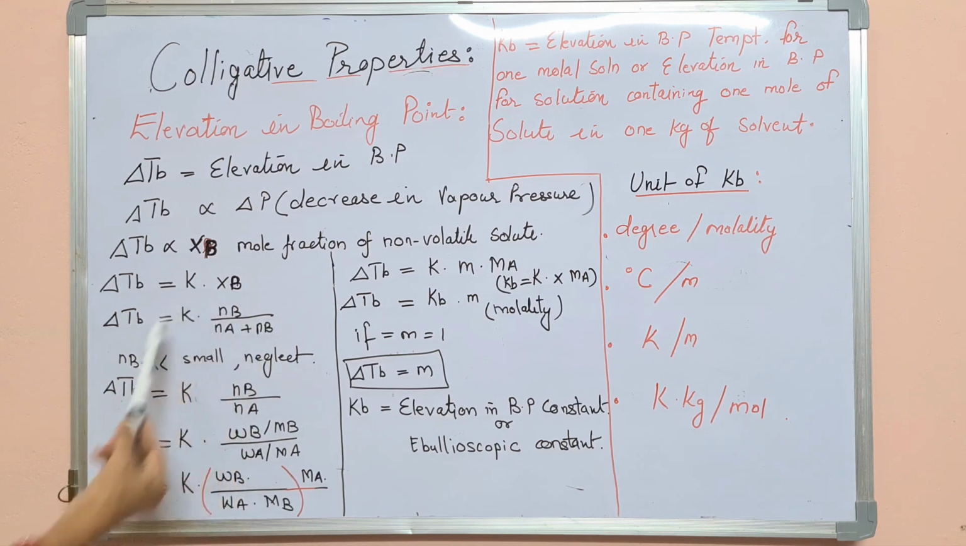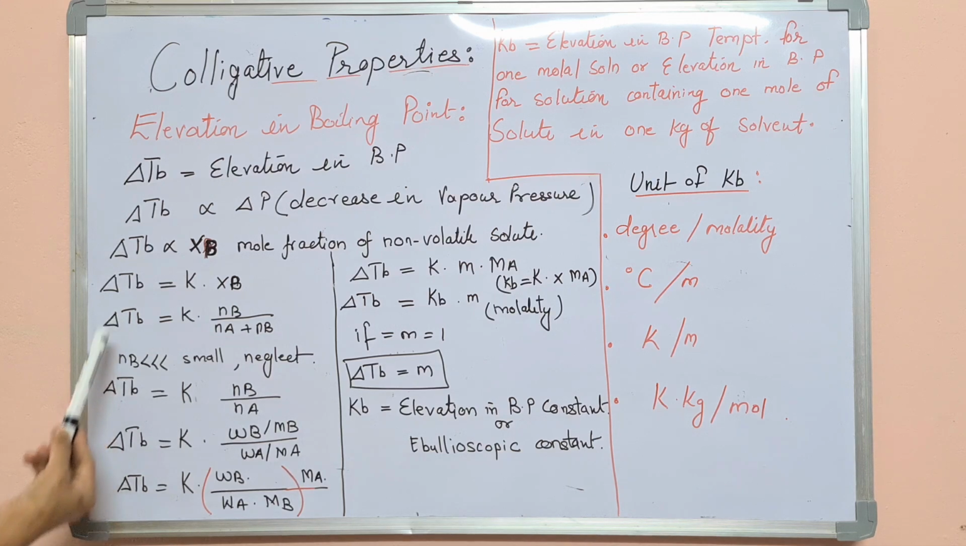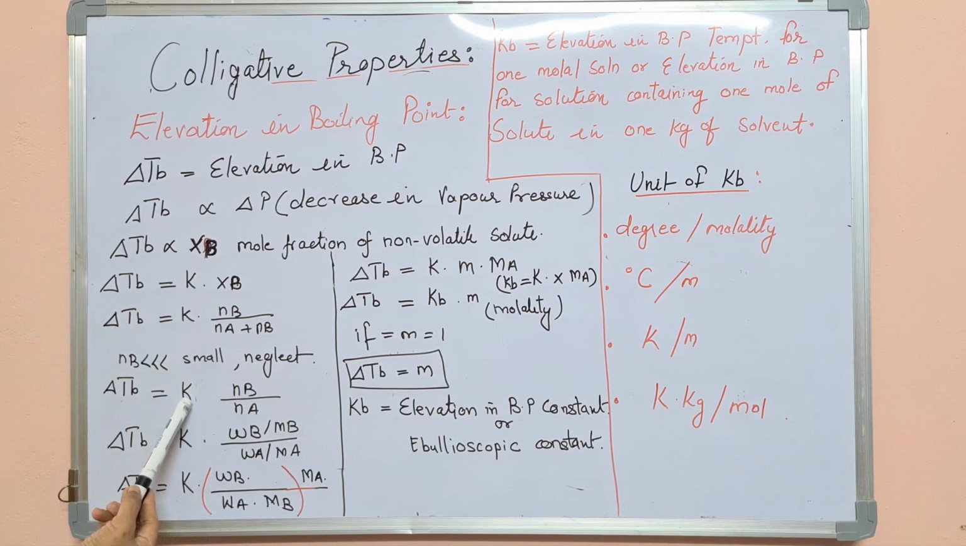So what you will get: delta TB, that is the elevation in the boiling point, equals constant K into NB upon NA. Very simple. Then delta TB equals K into NB, that is weight in grams upon molecular weight, and NA, the weight of the solvent upon its molecular weight. So delta TB equals K into WB, MB will go down in the denominator, WA, and MA will go in the numerator. In this way we have done it.